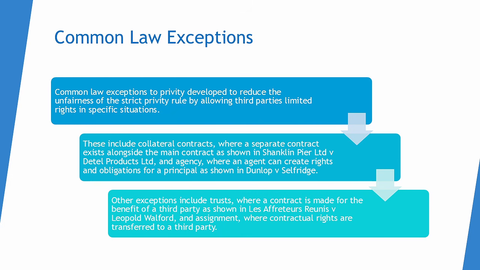Common law exceptions to privity develop to reduce the unfairness of the strict privity rule by allowing third parties limited rights in specific situations. These include collateral contracts, where a separate contract exists alongside the main contract, as shown in Shanklin Pier Limited v. Detel Products Limited, an agency, where an agent can create rights and obligations for a principal, as shown in Dunlop v. Selfridge. Other exceptions include trusts, where a contract is made for the benefit of a third party, as shown in Les Affréteurs Réunis v. Leopold Walford, an assignment, where contractual rights are transferred to a third party.